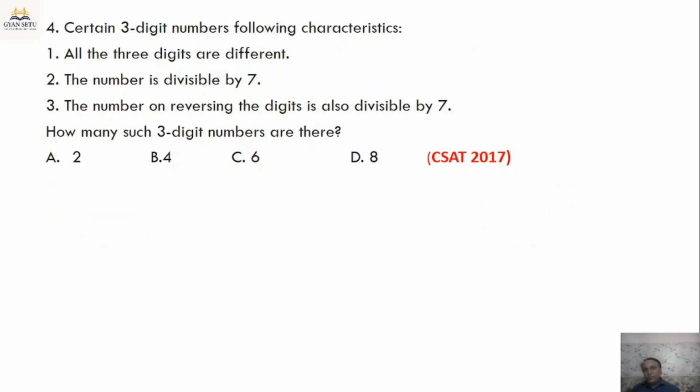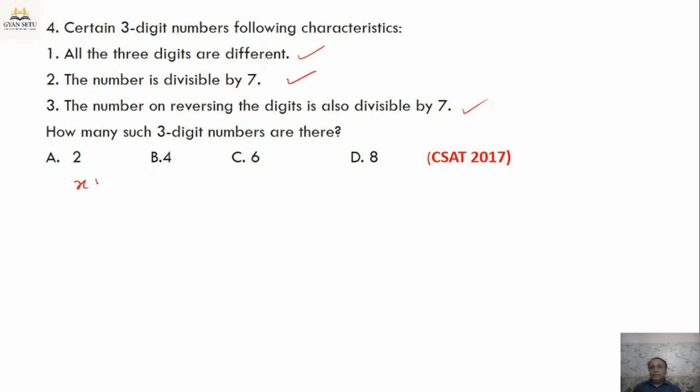Let's move to question number 4. Certain 3-digit numbers have the following characteristics. All the 3 digits are different. The number is divisible by 7. Second condition: the number on reversing the digits is also divisible by 7. How many such 3-digit numbers are there?